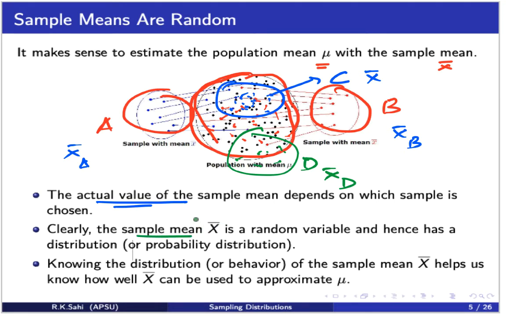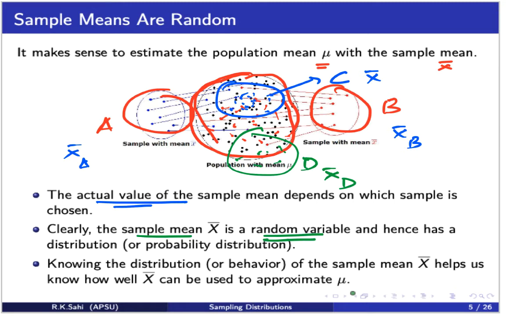That means from the whole population data set, we pick up a sample and then we find the mean of it. So this sample mean clearly is a random variable because of the way the data is picked up. And hence, this will have a distribution, or we call it a probability distribution. To make life simple, I will say the sample mean is a random variable. It has a distribution. In the back of our mind, it has a probability distribution.